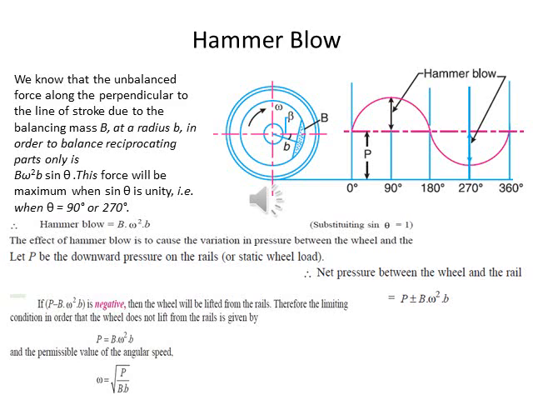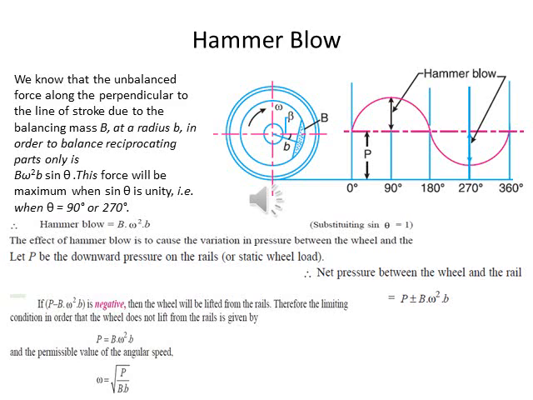The effect of hammer blow is to cause the variation in pressure between the wheel and the rail. Let P be the downward pressure on the rail. Net pressure between the wheel and the rail is equal to P ± B ω² b.